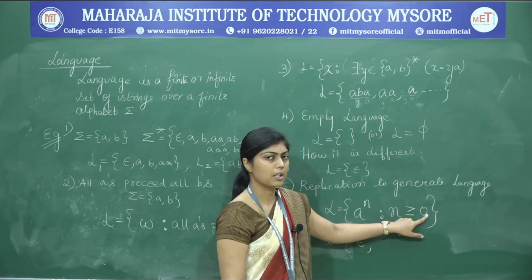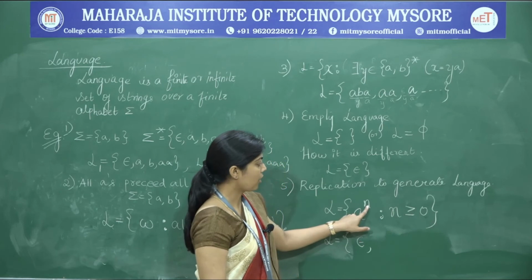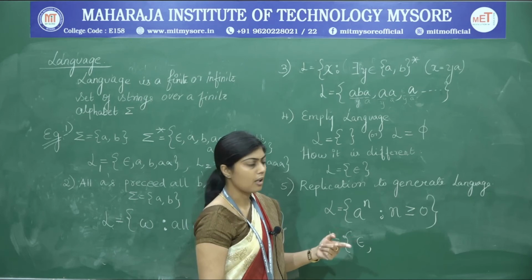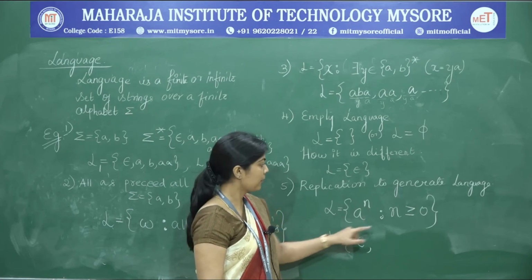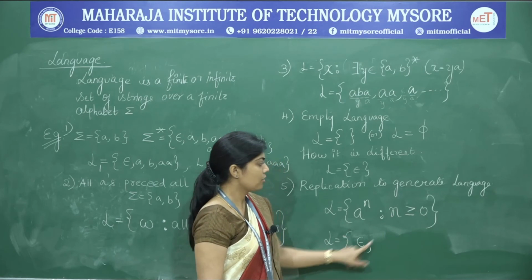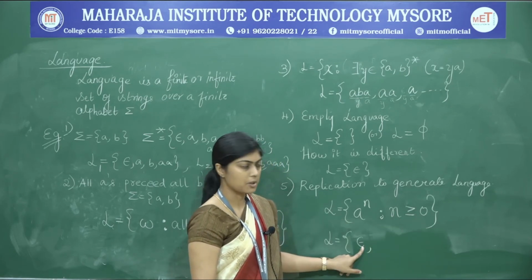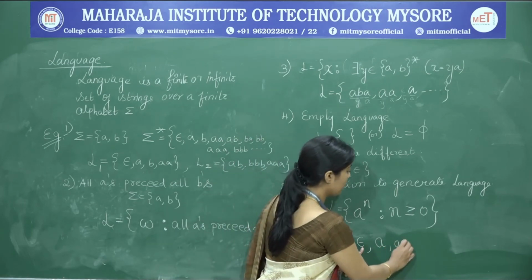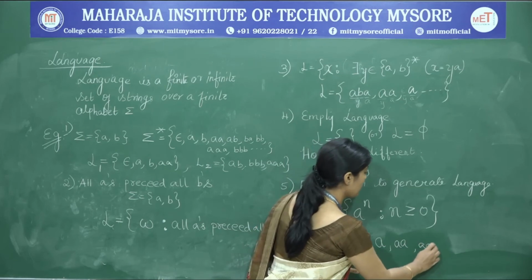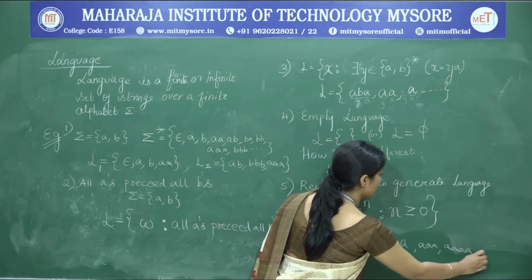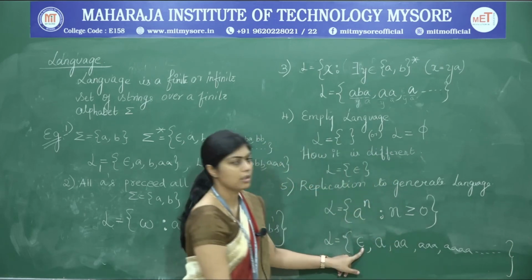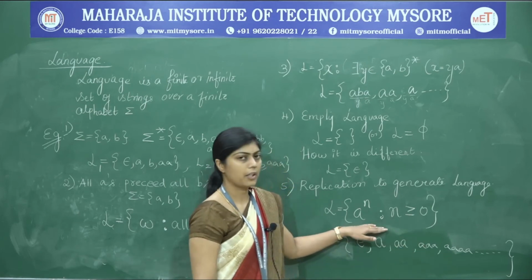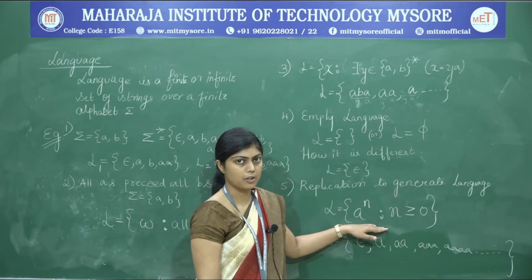So, we have to remember the replication of strings concept here. A to the power of n replicates the same string that many times, and this is indicated by n in this case. So, n is greater than or equal to 0. Once it is equal to 0, it becomes an epsilon. When it is equal to 1, it becomes a single a, and then we form 2 a's, 3 a's, 4 a's, and so on up to infinity. So, now we are generating the list by satisfying the condition given in the language definition.